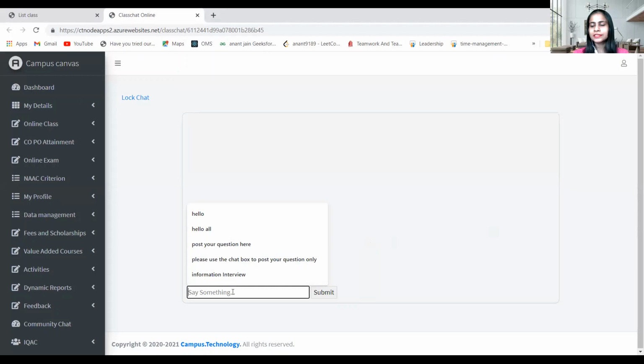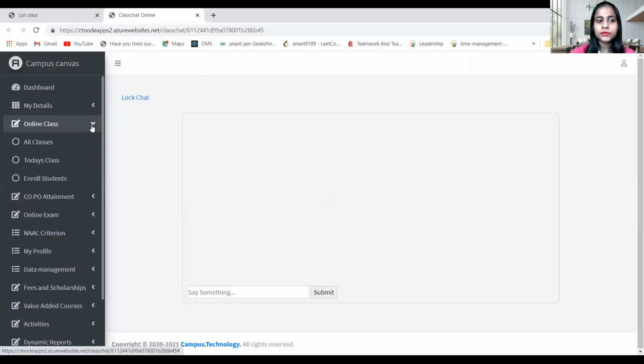And the best feature here is that, the same way as when we used to go to colleges and take sessions, if a student is late, he was not aware of what happened in the last 5 to 10 minutes when he was not in the class. In the same way, for a student who joins after 10 or 15 minutes, the previous chat will not be visible. Here also you can lock the chat if you do not want any student to interact.